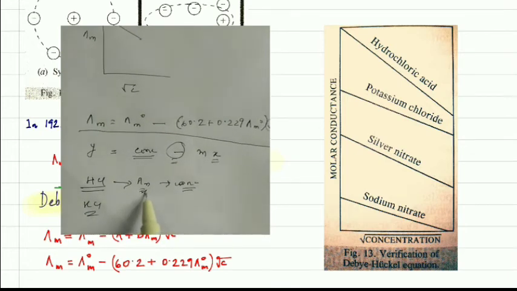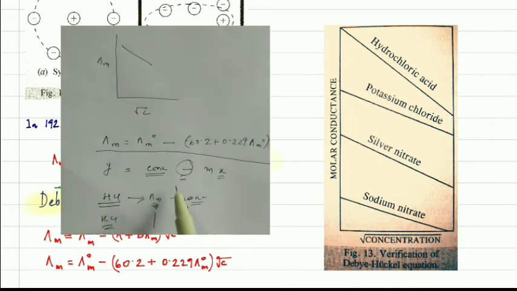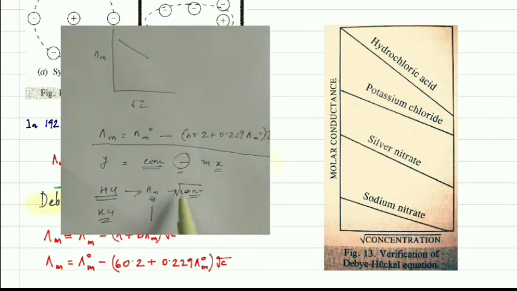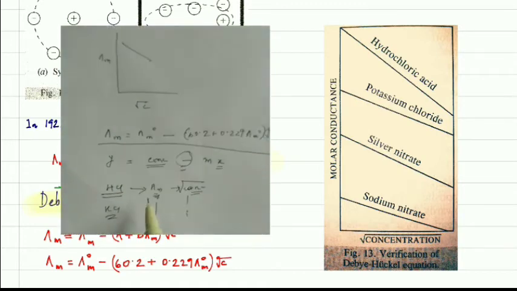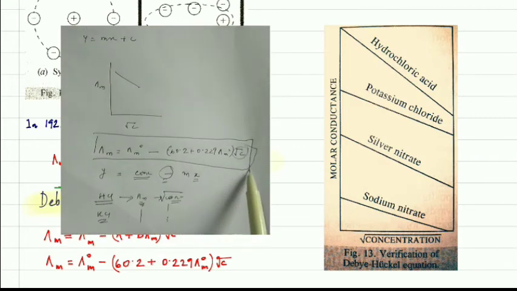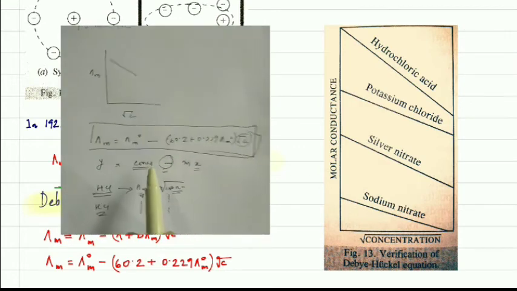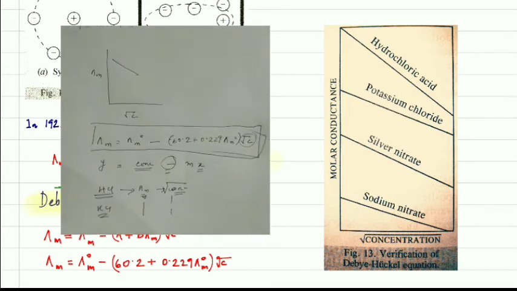So you have lambda m values for different concentrations, and you can plot this data, or even lambda m against root over concentration. If the graph is a straight line, that means this equation is valid, this equation is true. Or you can use this equation for other strong electrolytes also.